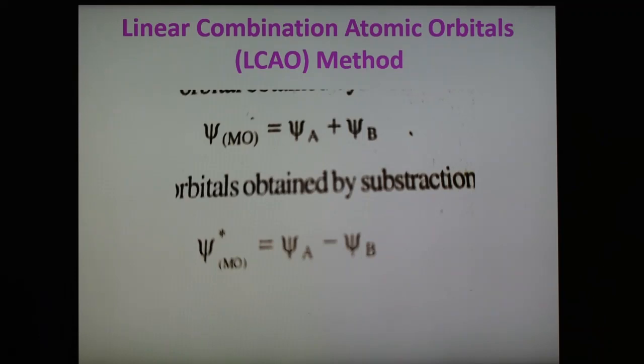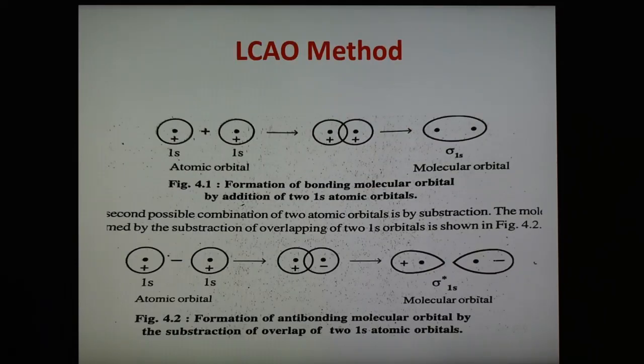Now we are going to see the combination of 1s orbitals to understand the formation of molecular orbitals. This is the LCAO method, but now we use the combination of 1s orbitals. As we know, addition gives the bonding and subtraction gives the anti-bonding molecular orbital.